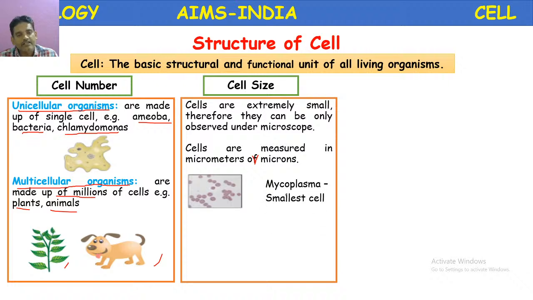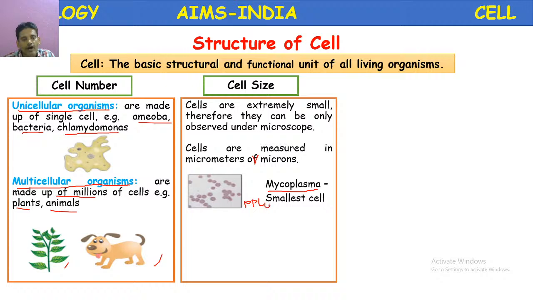The smallest cell is mycoplasma. Please note down, children. Mycoplasma is a unicellular bacterium, the smallest bacteria. It is 0.2 to 0.4 micron in size, very small. It is also called PPLO.